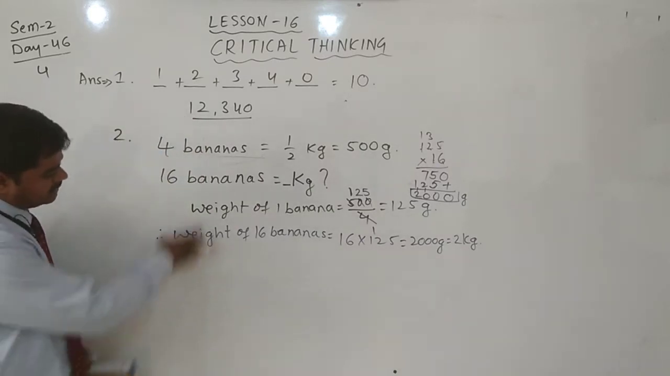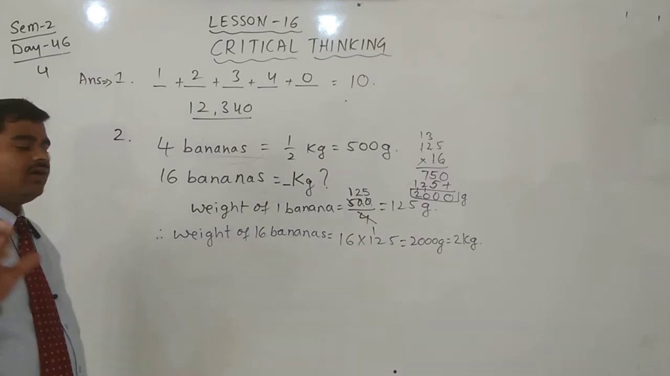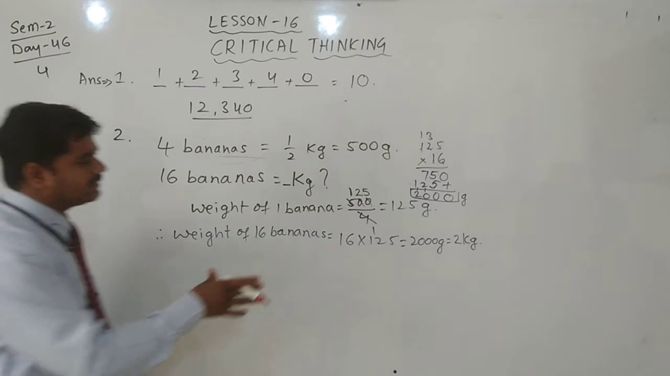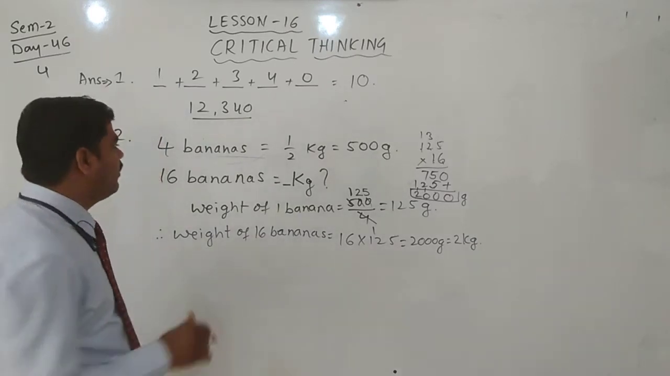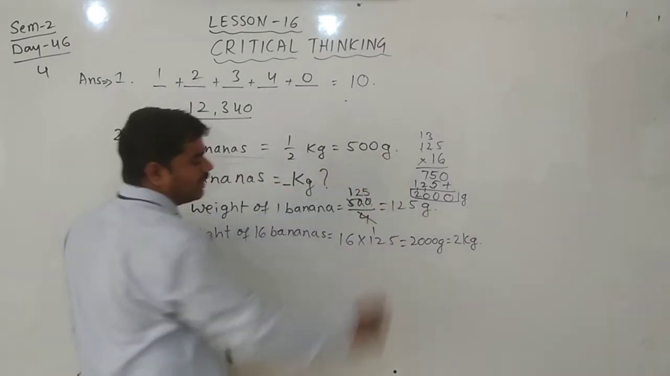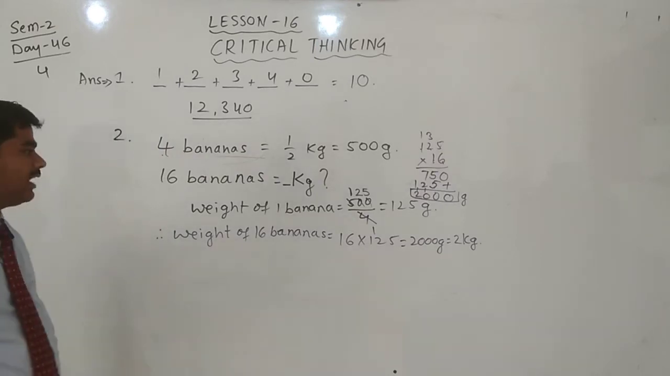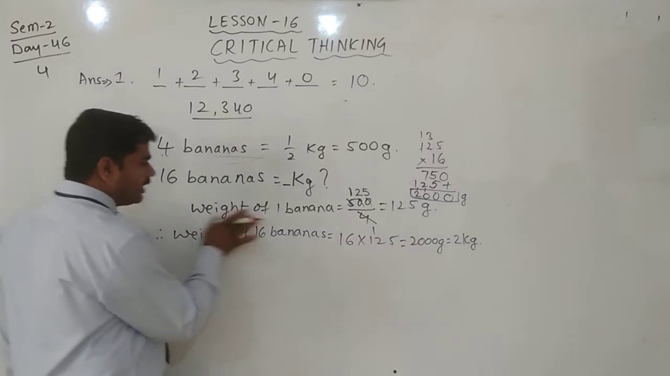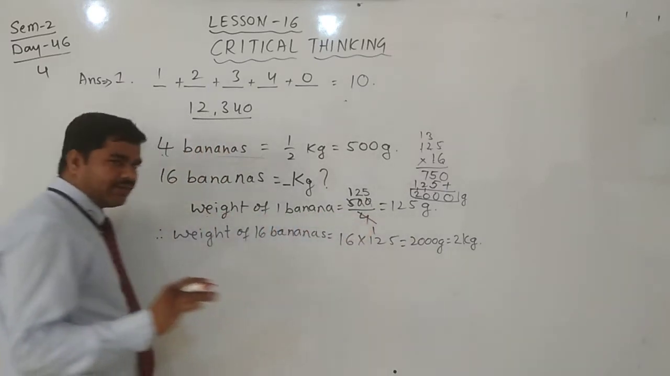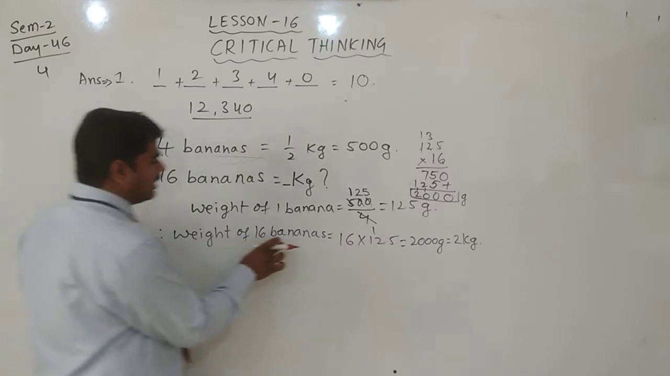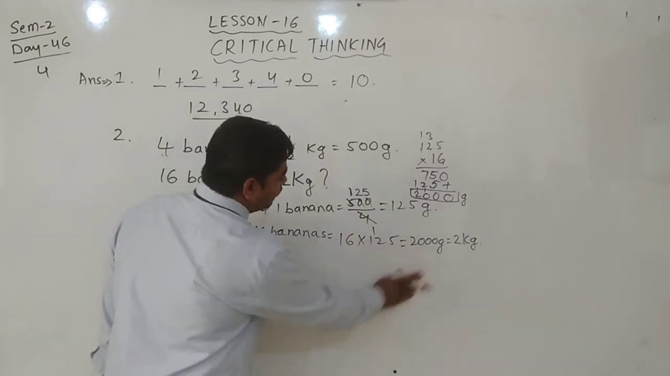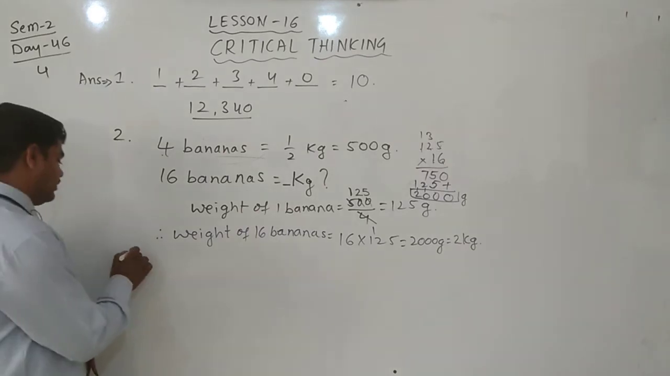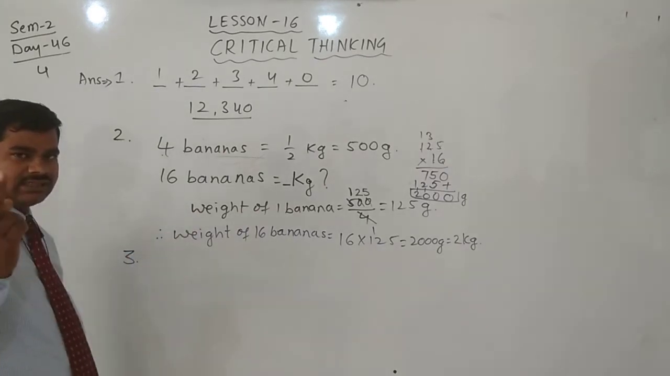This all you write. Then we can understand how we thought, how we are solving the problem. This is very important. First, weight of 4 banana is equals to 500 gram. Half kg is nothing but 500 gram. Weight of 16 banana is equals to question mark. How many kg? Then weight of 1 banana is 125 gram. Then such 16 bananas are there, means 16 into 125, that is 2000 gram. That is nothing but 2 kilogram. Write this answer for the second question.